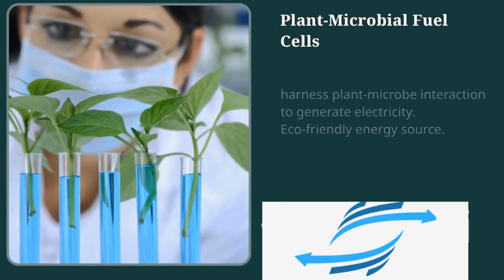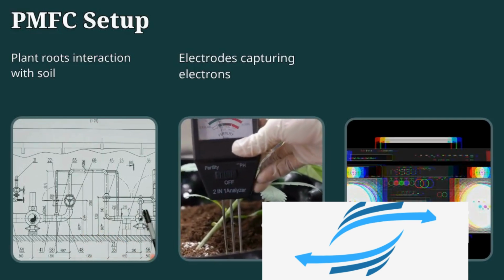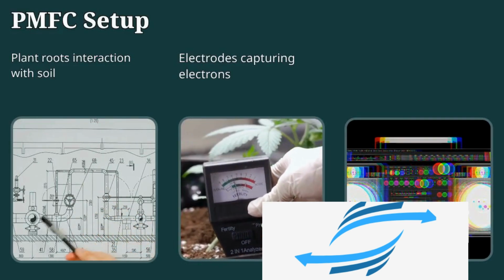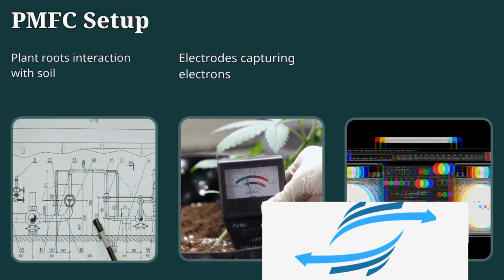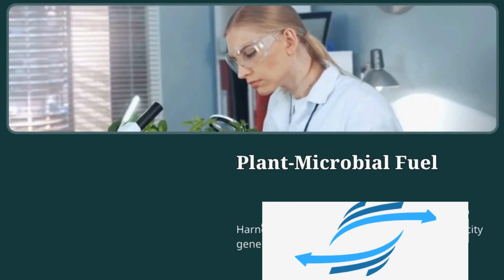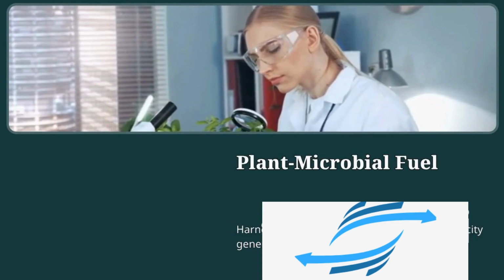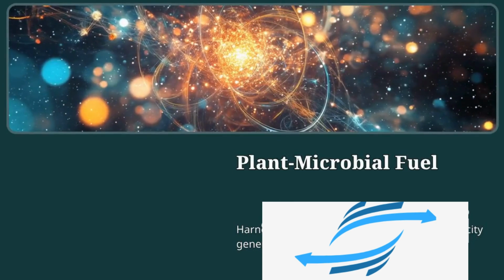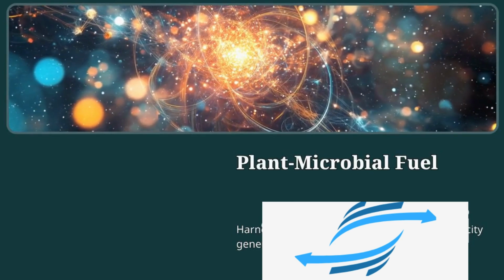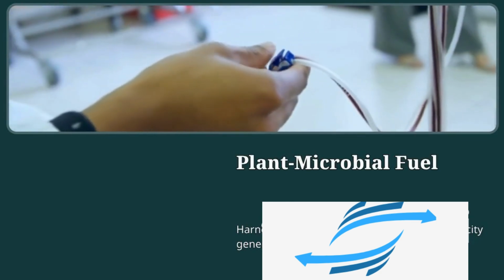Plant microbial fuel cells. Scientists have developed plant microbial fuel cells, where plants excrete organic compounds into the soil. Microbes break down these compounds, releasing electrons that can be captured by electrodes to generate electricity.